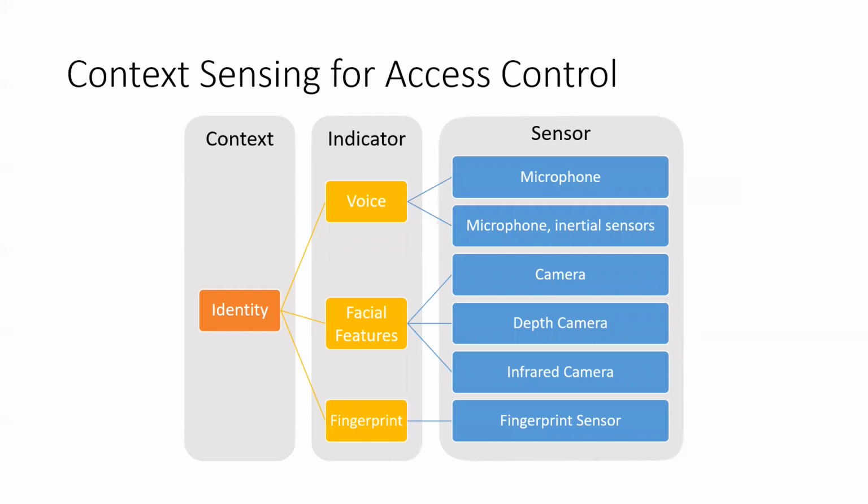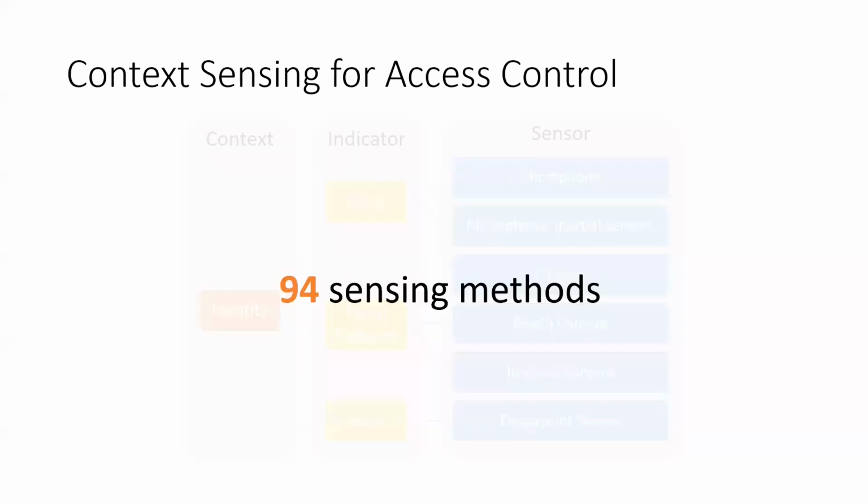We use the term indicators to describe these features of the physical environment that can be directly detected by a sensor. For each indicator, we used our reviews of the literature and current products to identify relevant sensors for that indicator. For example, voice can be sensed by microphones, and some prior work also discusses how to add liveness detection to the process. One can sense facial features with a camera, and there are different kinds of cameras with different properties. In total, we found 94 sensing methods that can detect our 10 common contexts.